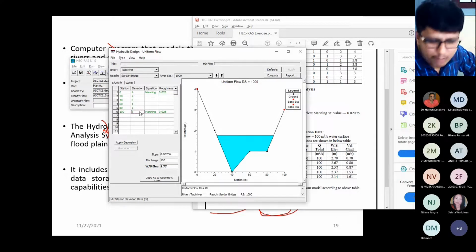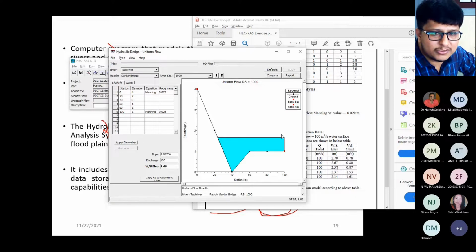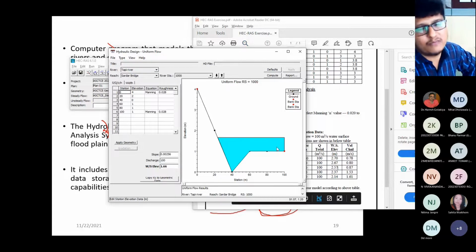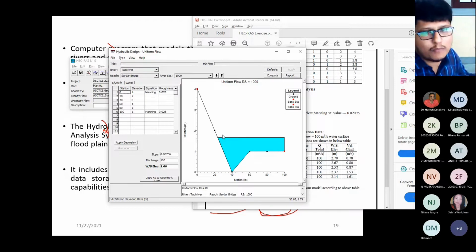But if you change this value from 3 to 1, apply it, you can see it is overtopping on this side, right? Because here our value is 1 and the water surface elevation is 1.66. So on one side it is safe, but on the other side you can see it is not safe. It means that this much amount of water gets overtopped from your area.